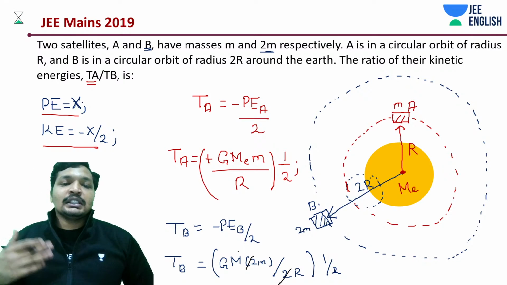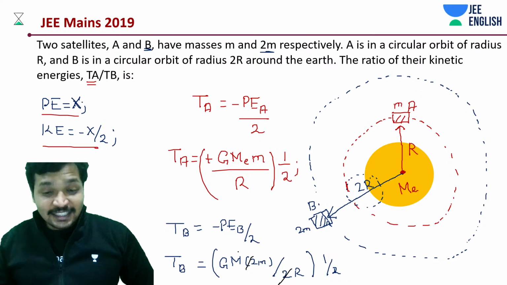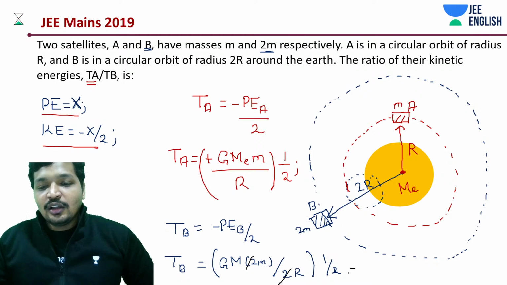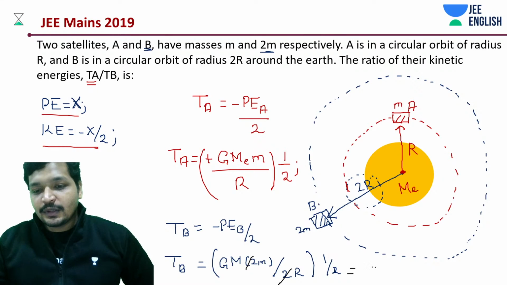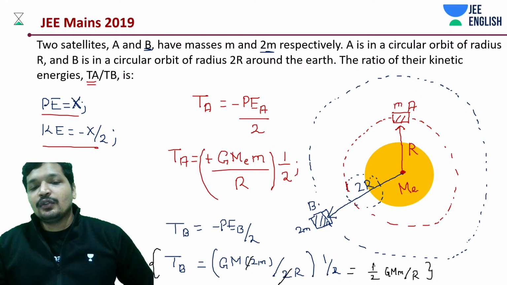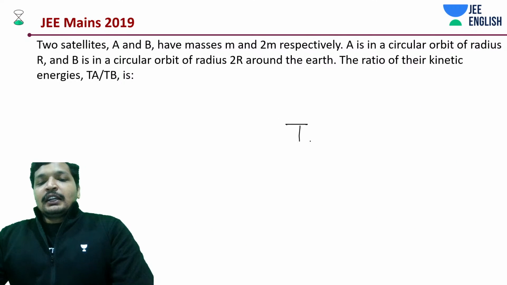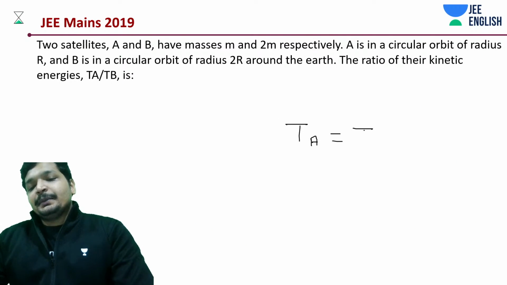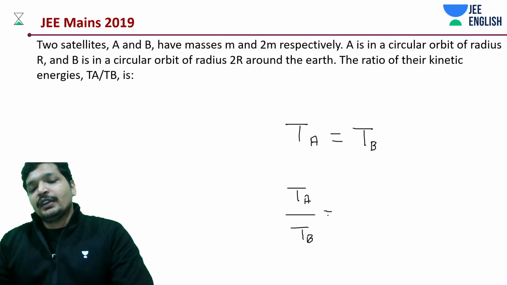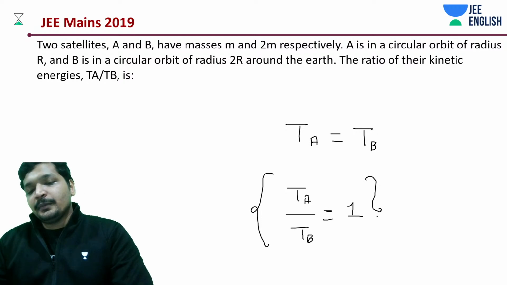So kinetic energy A is equal to kinetic energy B. TA by TB is going to be how much? 1:1. End of the story. Finally concluding, TA is equal to TB. That means TA by TB should be how much? 1. Right. Damn simple. Okay, now let's get into the next problem.